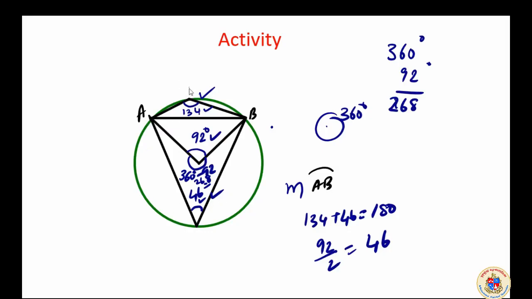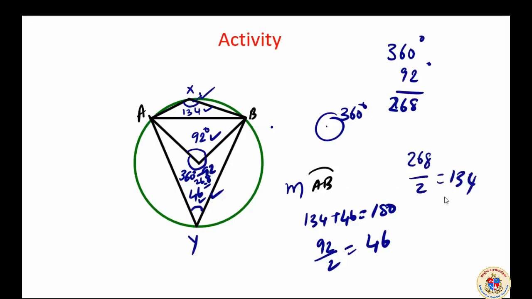If I say this is AXB and this is AYB, AYB is the big arc, correct? That arc has a central angle which is equal to 268. Its half is coming, that means 268 upon 2 is 134.